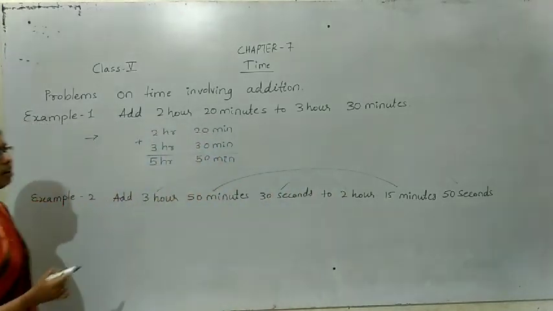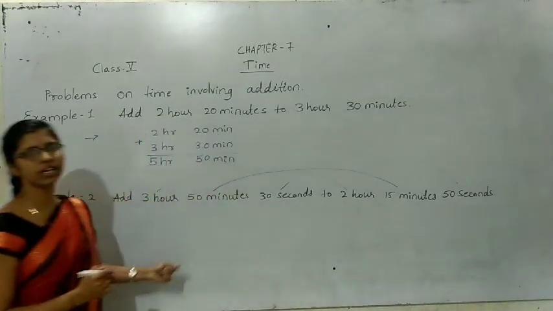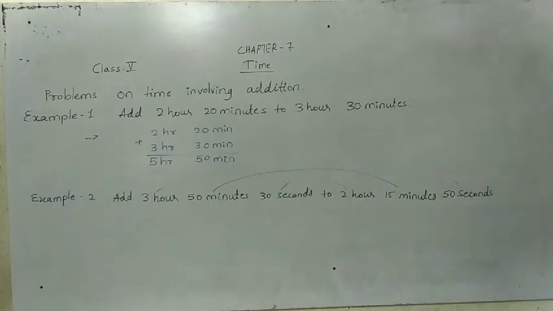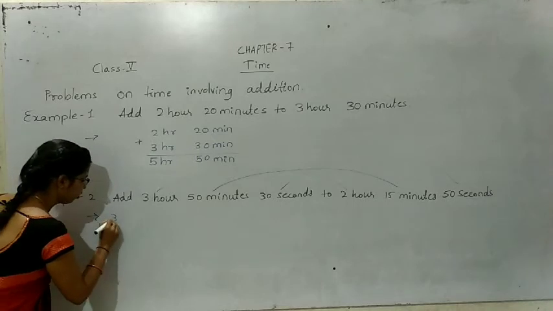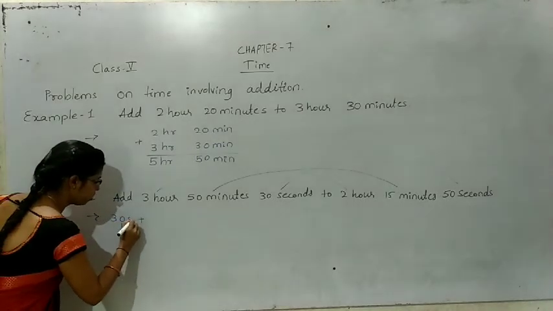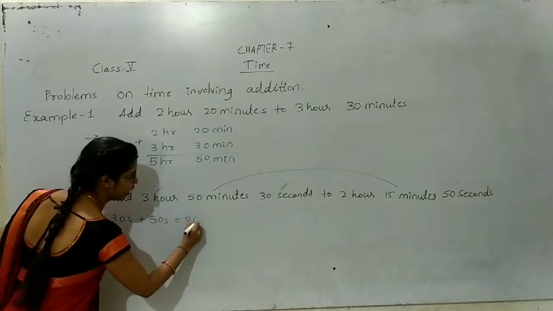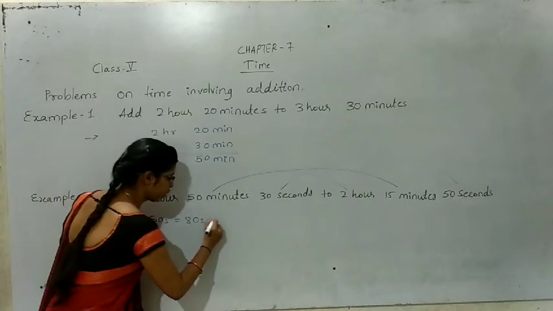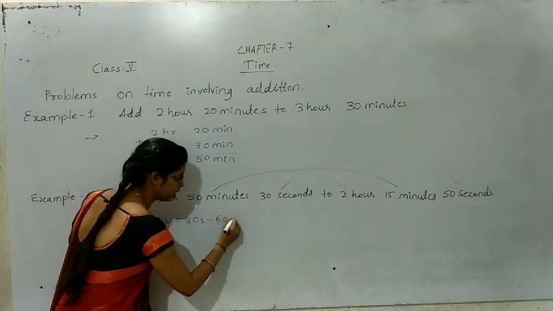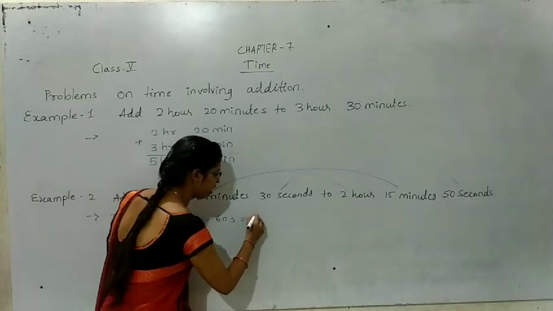First we will see the seconds. This is 30 seconds and that one is 50 seconds. 30 seconds plus 50 seconds is 80 seconds. So 80 seconds means we should subtract 60. 80 seconds minus 60 seconds is 1 minute.